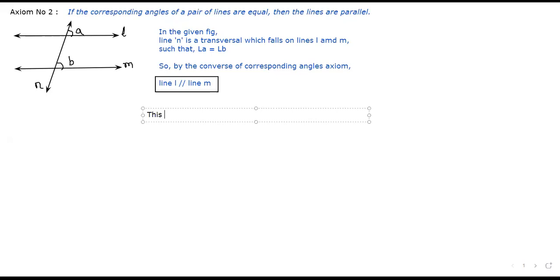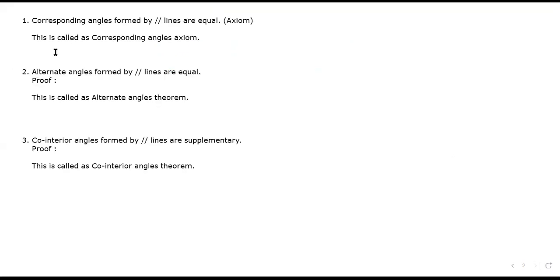Converse. Correct. This is called as converse. Converse of what? Axiom number 1, that is corresponding angles axiom. We had given it that name. We had called it corresponding angles axiom. Yes or no? See here, the first axiom was corresponding angles axiom. So that is why this is the converse of corresponding angles axiom. Yes or no?